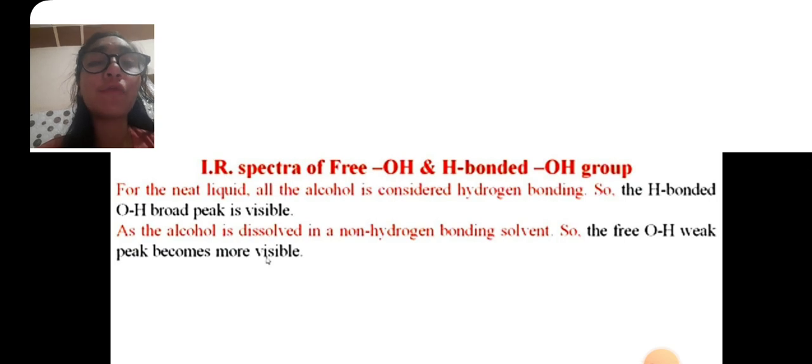IR spectra of free OH and H-bonded OH group. For the neat liquid, all the alcohol is considered hydrogen bonded, so the hydrogen bonded OH broad peak is visible. As the alcohol is dissolved in a non-hydrogen bonding solvent, the free OH weak peak becomes more visible.